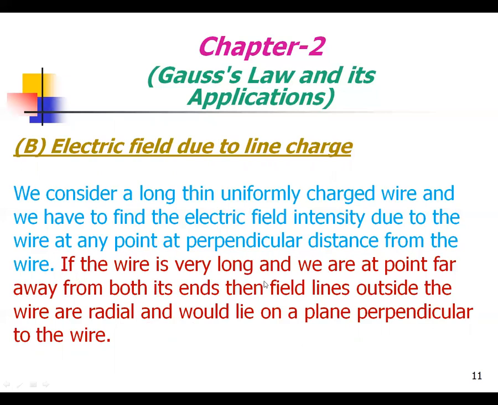This is the main point in the electric field due to line charges. If the wire is very long and we are at a point far away from both its ends, the field lines outside the wire are radial and would lie on the plane perpendicular to the wire.